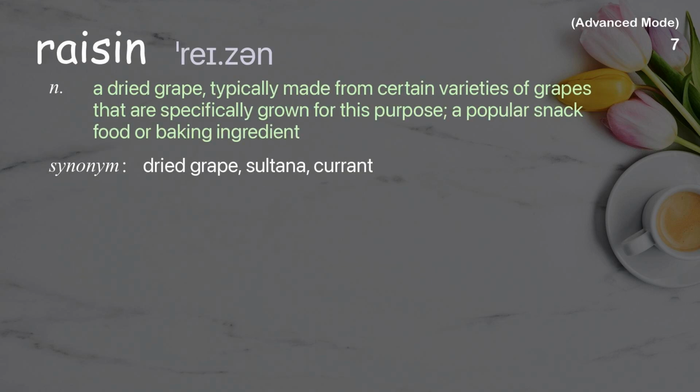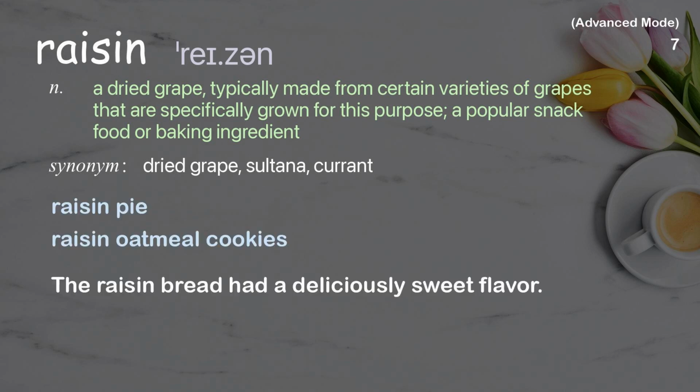Raisin. A dried grape, typically made from certain varieties of grapes that are specifically grown for this purpose, a popular snack food or baking ingredient. Examples: Raisin pie. Raisin oatmeal cookies. The raisin bread had a deliciously sweet flavor.